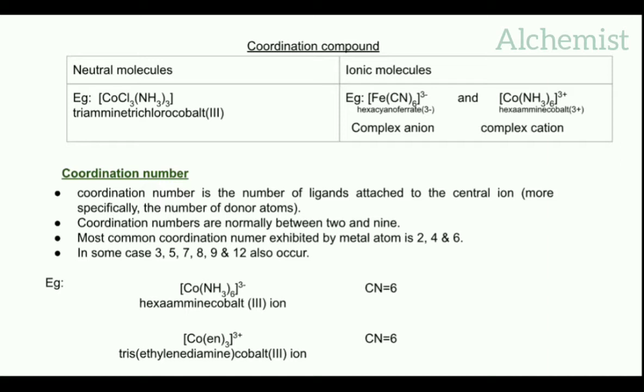Here I have given 2 examples. In the case of hexaamine cobalt 3 ion, cobalt acts as the central metal atom and amine is the ligand. 6 amine groups are surrounded by the cobalt metal. In the case of amine ligand, there is only one donor atom, that is nitrogen. So the coordination number will be 6.